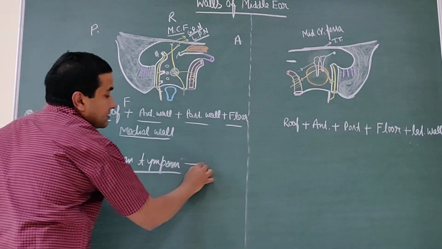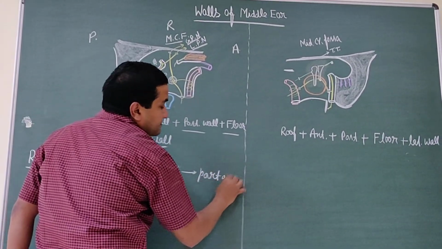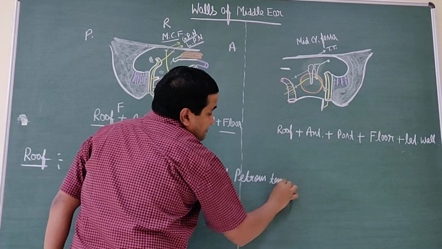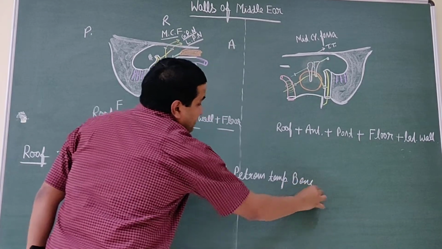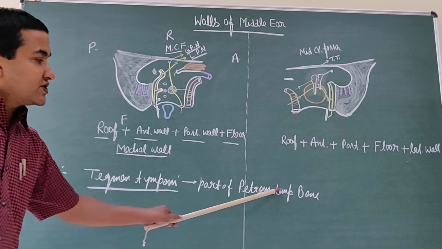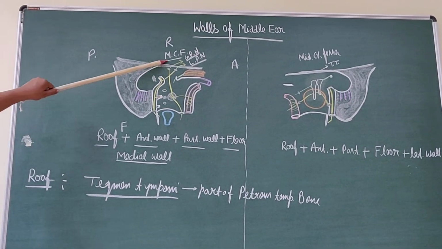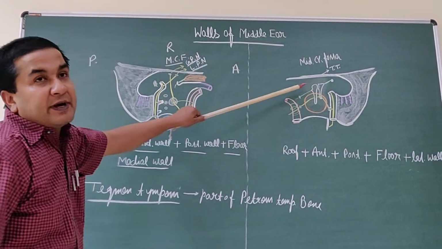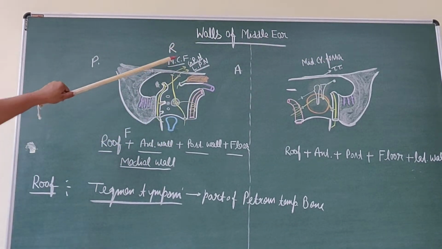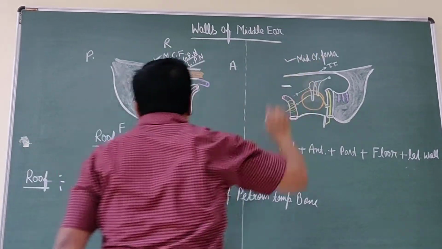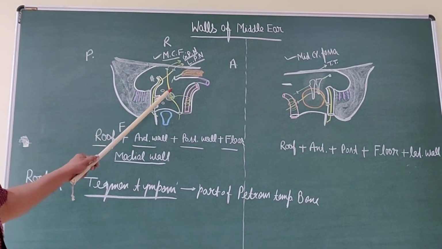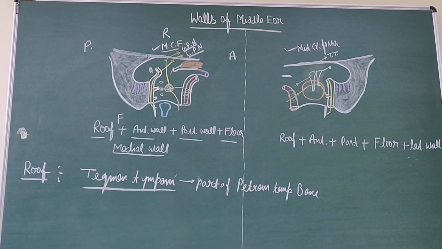It is a thin plate of bone, part of the petrous temporal bone, and this tegmen tympani separates the middle ear cavity, the tympanic cavity, from above, the middle cranial fossa. So this roof, formed by this bone, separates this cavity from the middle cranial fossa.